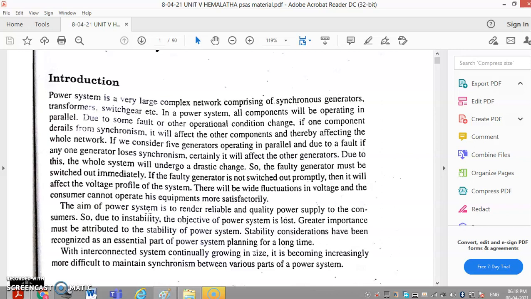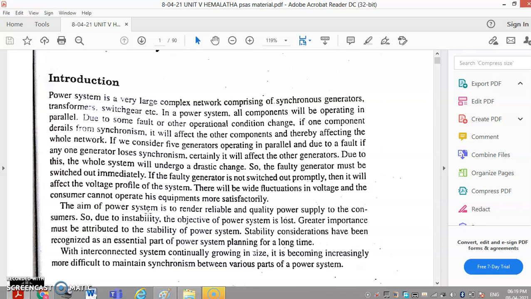network. So when we are considering 5 or 6 generators operating in parallel, and due to a fault, if any one of the generators loses its synchronism, certainly it will affect the other generators. Because of this, the whole system will deviate from stability. So that's why we are going to study the stability part of the power system.